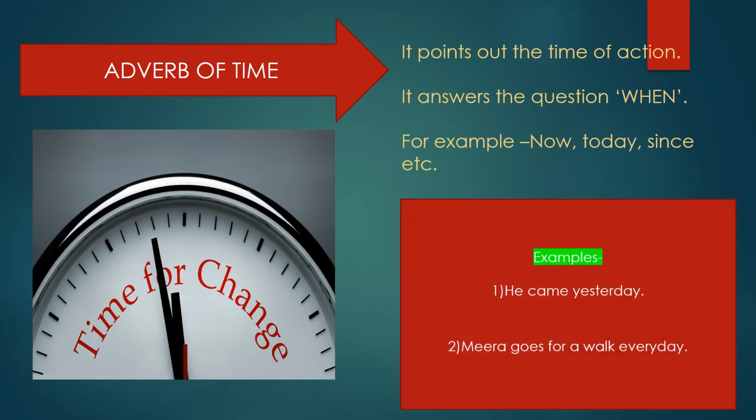For example, he came yesterday. In this sentence, yesterday is an adverb of time because it tells us about the time of action. Second sentence, Meera goes for a walk every day. In this sentence, every day is an adverb of time because it tells us that Meera goes for a walk every day. मतलब it tells us about the time.